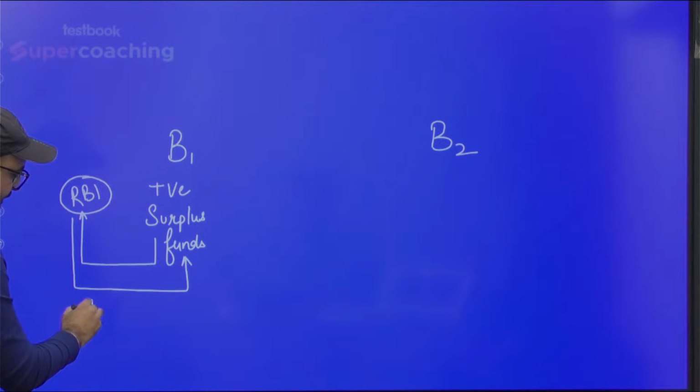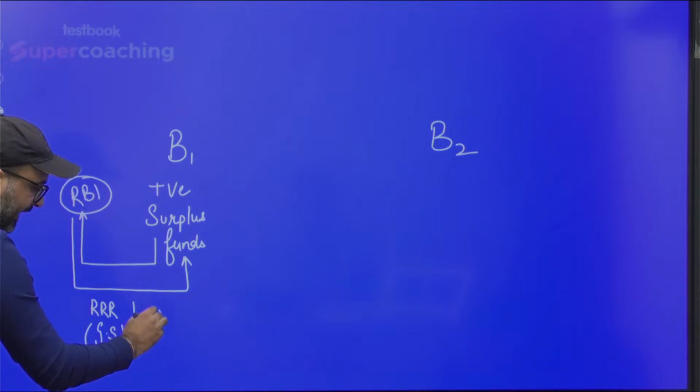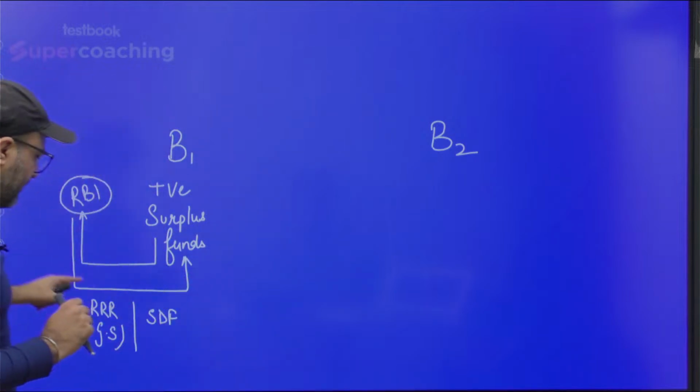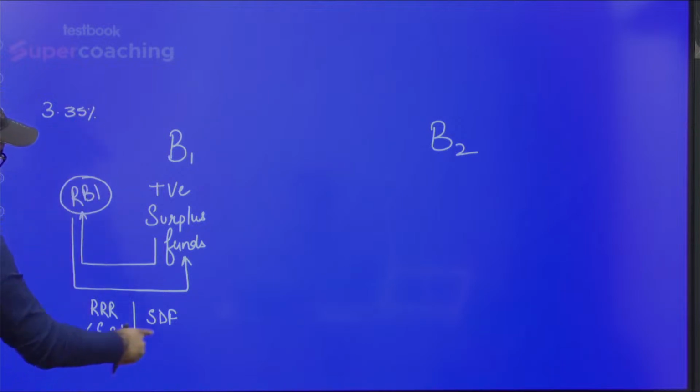It could be the reverse repo rate if RBI has given government securities in return. And if RBI has not given any government securities, then it will be done under SDF, which is the Standing Deposit Facility. As per the latest monetary policy, what is the value of the reverse repo rate? That is 3.35%. And what is the value of SDF?